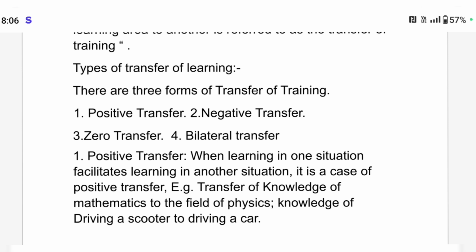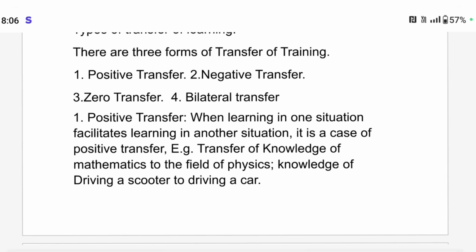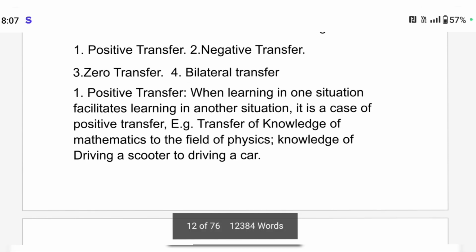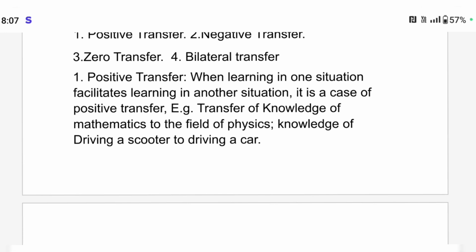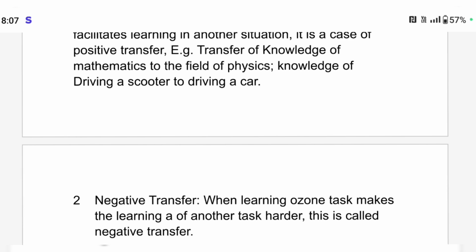There are 4 types of transfer: positive, negative, zero, bilateral. Positive transfer means when learning in one situation facilitates learning in another situation. For example, transfer of knowledge of mathematics to the field of physics, or knowledge of driving a scooter to driving a car. So it's a positive transfer.